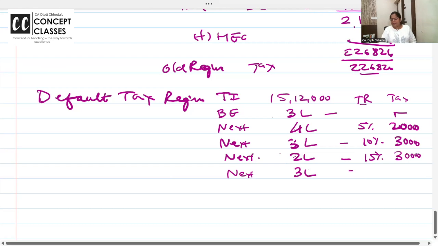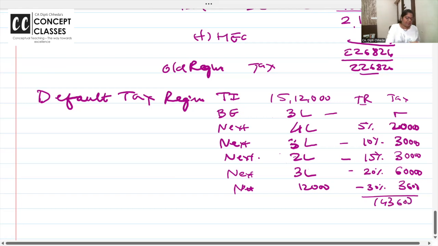Next 3 lakh, pay 20%, that is 60,000. Next 12,000 pay 30%, that is 3,600. Adding 3,600 plus 60,000 plus 30,000 plus 30,000 plus 20,000 gives 143,600.